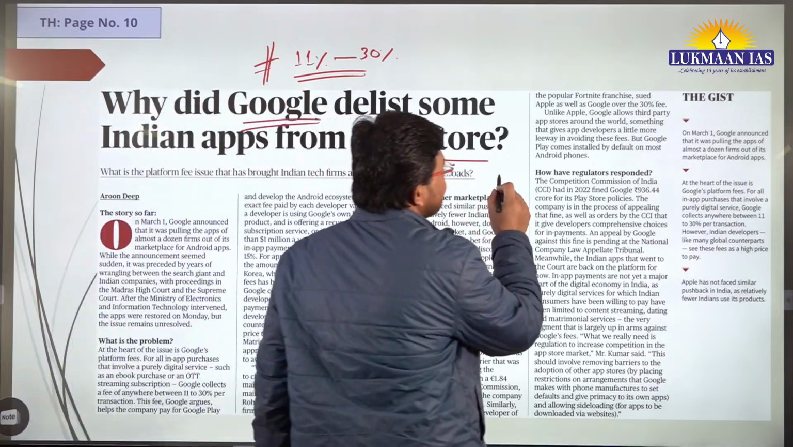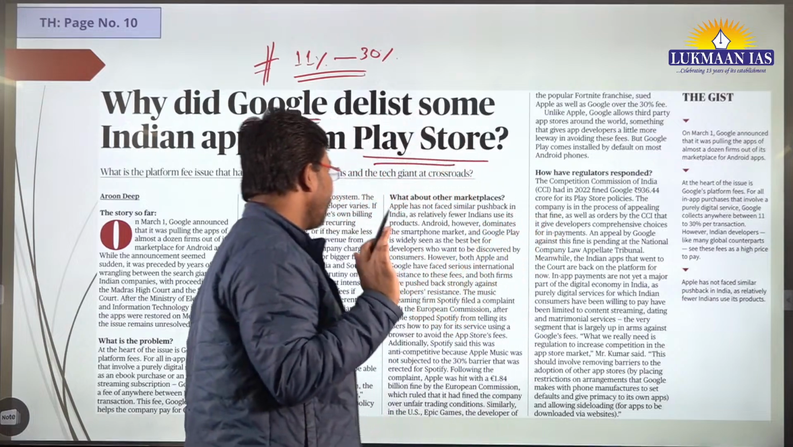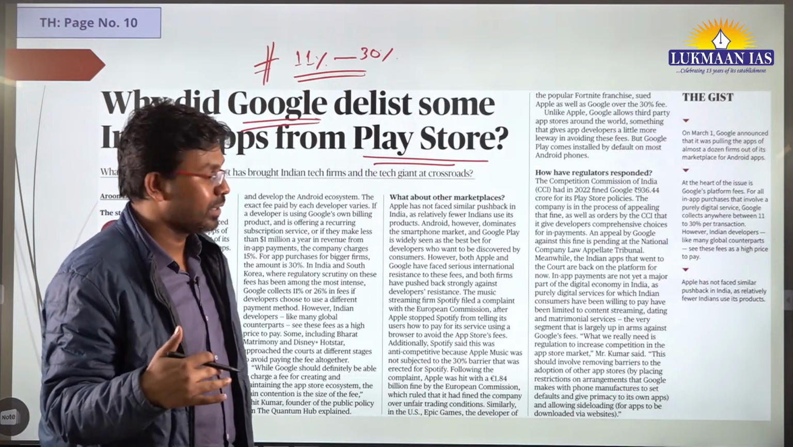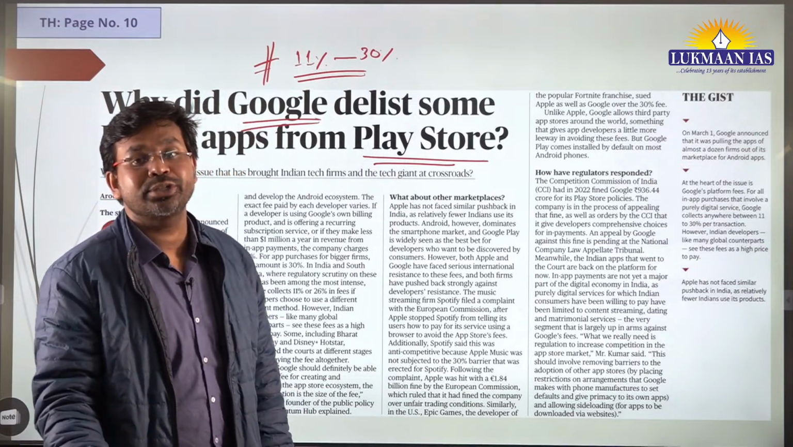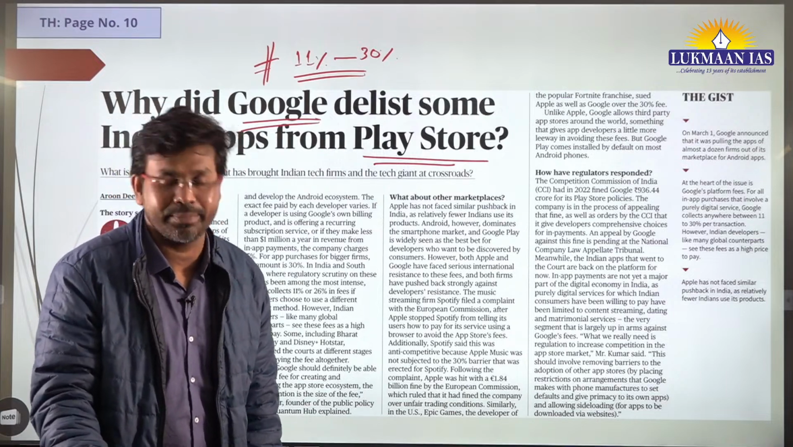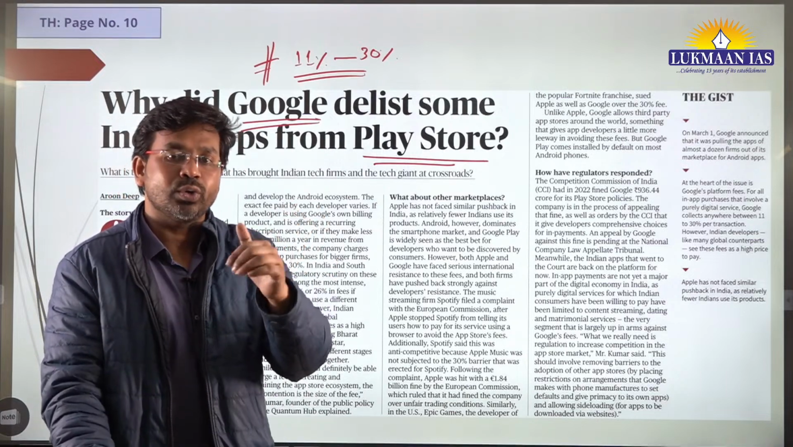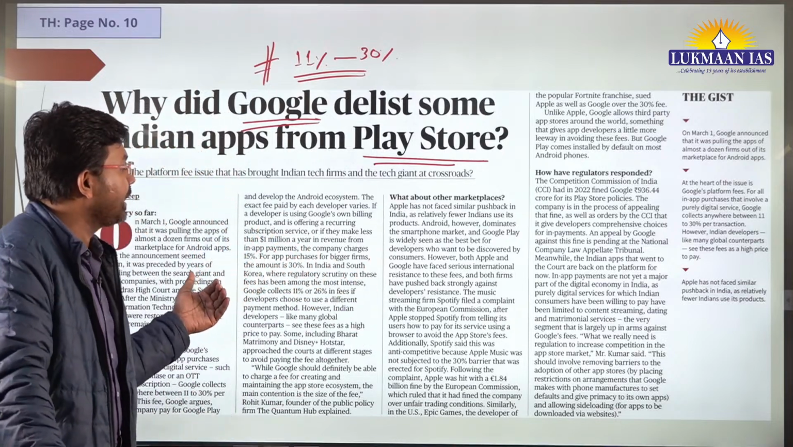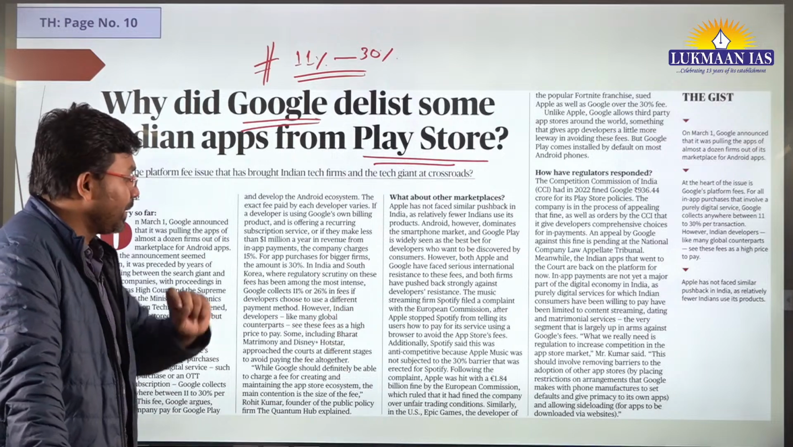So they have filed a case in the European Commission, and the European Commission has given a judgment. In that judgment, they have charged Apple with following anti-competitive practices in the market, okay? So that has been the case, and they have charged a huge amount of money from Apple.